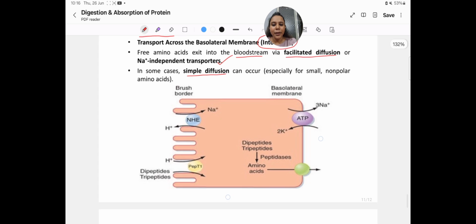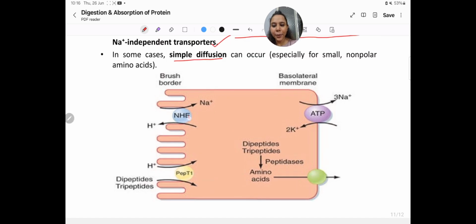And see, here it is the Na plus H plus antiporter. This is the peptide symporter. Okay, H plus and dipeptide and tripeptides enter through this peptide transporter, and NHE is the Na plus H plus antiporter, and here is the sodium potassium ATPase pump at the basolateral site, and at the apical site there is the Na plus H plus transporter and peptide transporters.